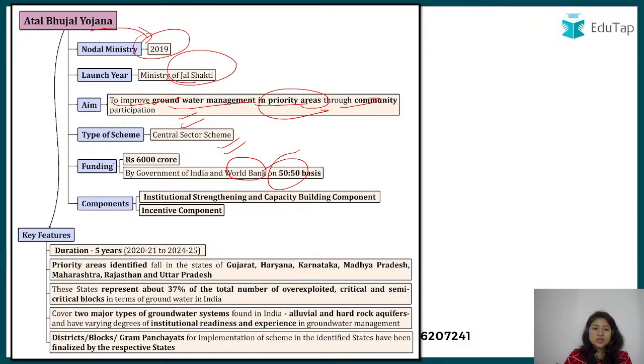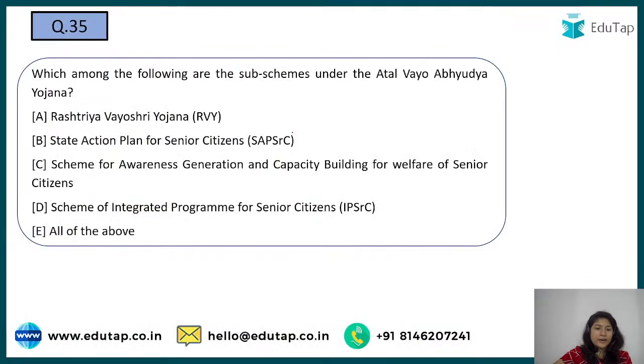Rupees 6,000 crore was the budget. In that, 50% is being taken by the World Bank. Next is question number 35. Which among the following are the sub schemes under the Atal Vayo Abhyuday Yojana? You have the following options.